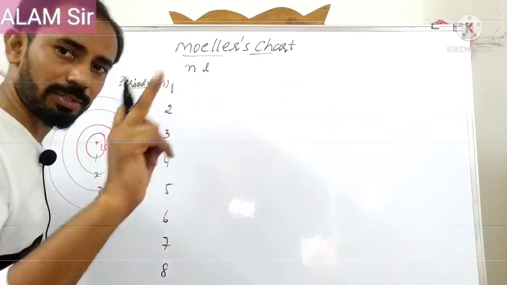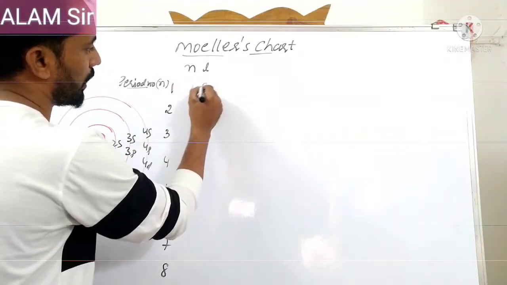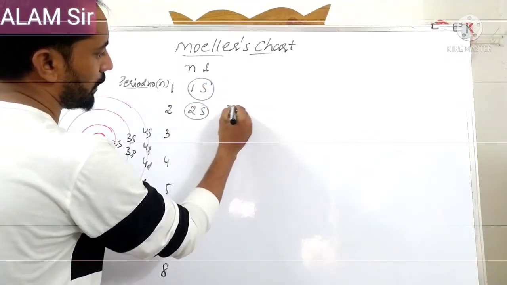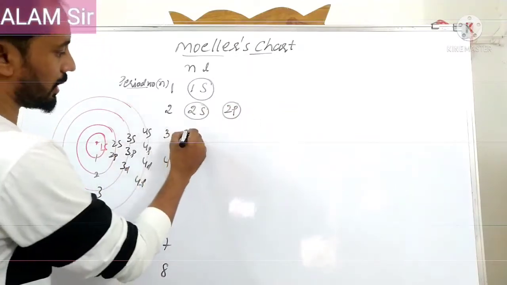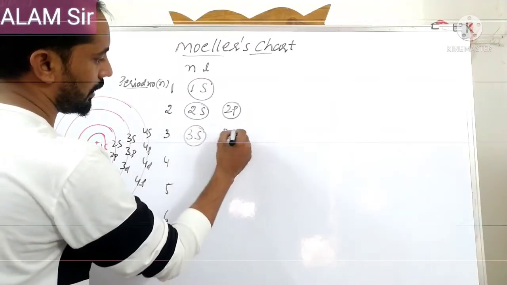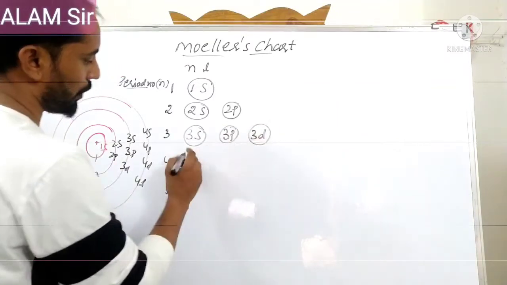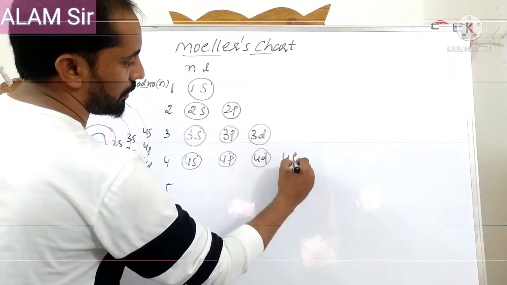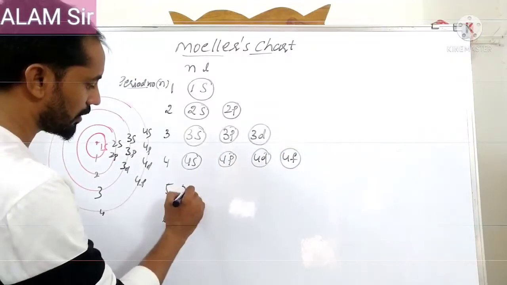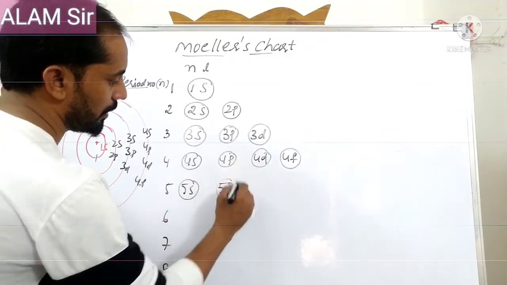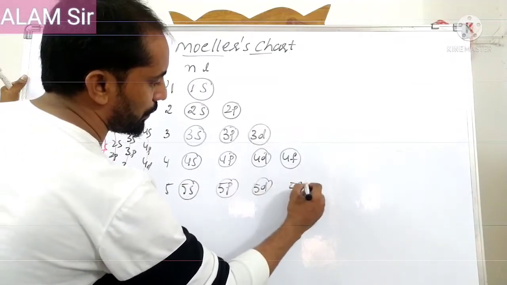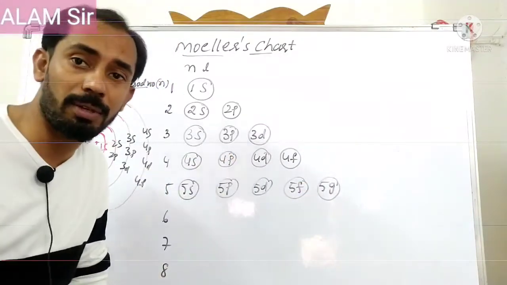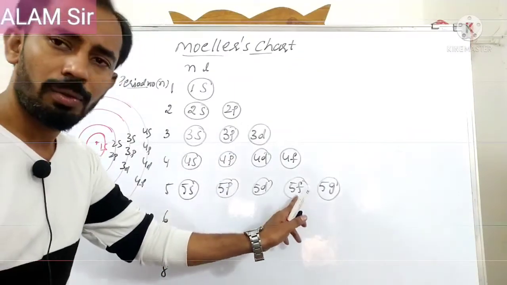Okay, n equal to 1 means the first shell containing only the 1s orbital, second shell containing 2s and 2p orbitals, third shell containing 3s 3p 3d, fourth shell 4s 4p 4d 4f, fifth shell 5s 5p 5d 5f, and 5g can also be written. In the fifth shell the g subshell will start, but to write the electronic configuration, only up to f is enough.